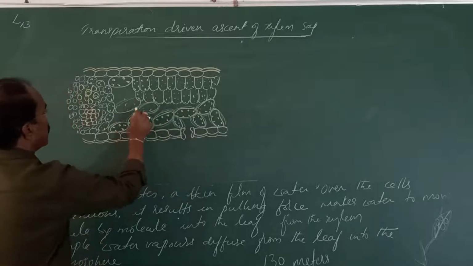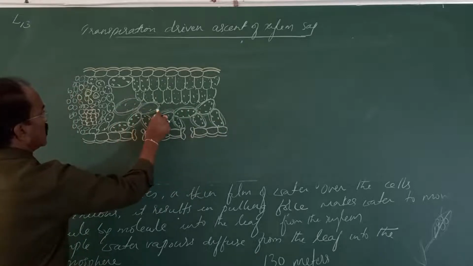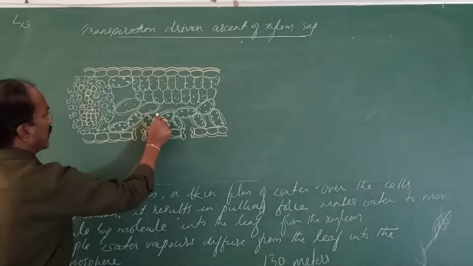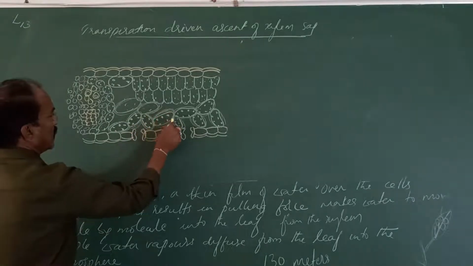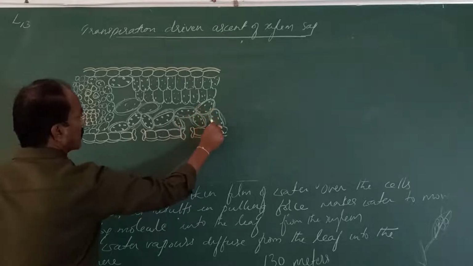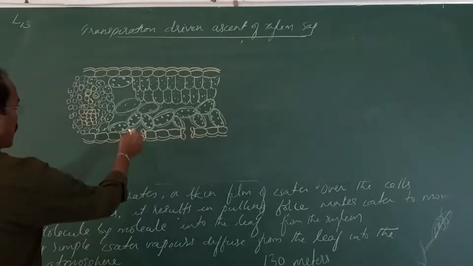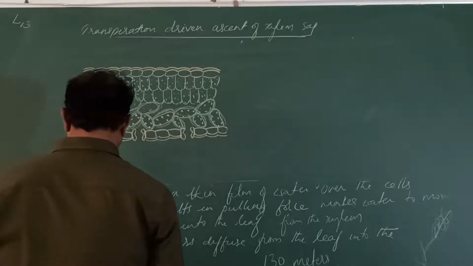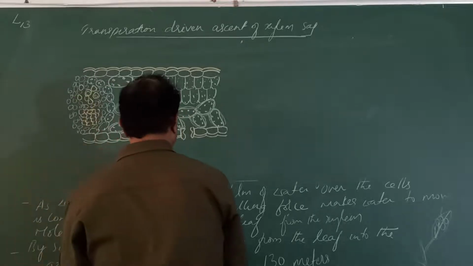So a thin film of water gets around. I am showing this thin layer in a light manner. That is a thin film of water vapors that gets around, and these are the large air gaps or the intercellular spaces.